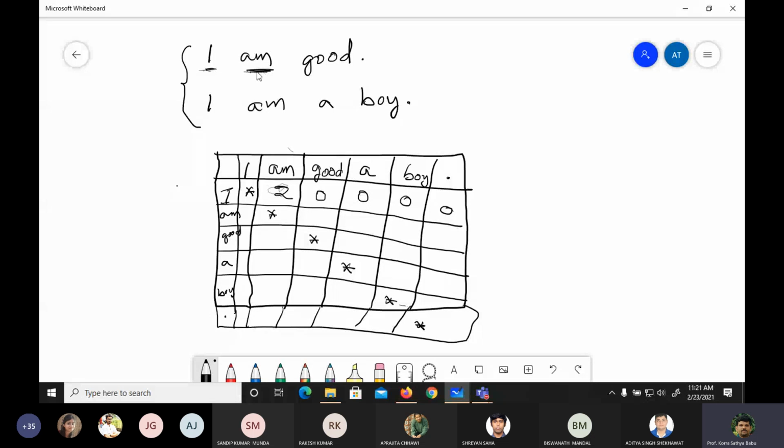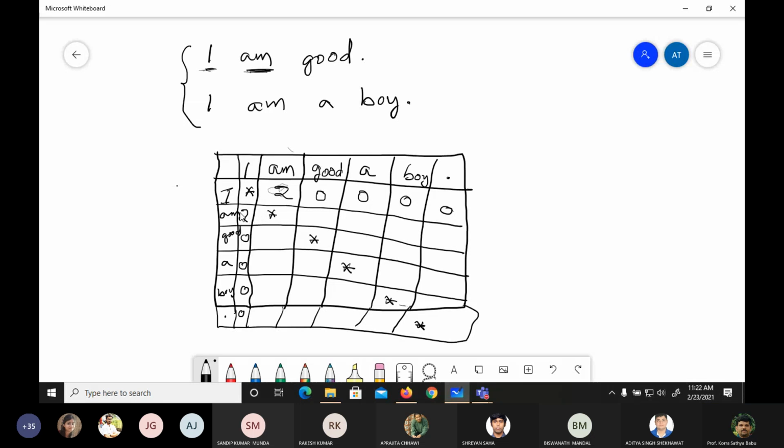If I take "am" as a target word, and the window size is 1, then either "I" or "good" can come. So "am I" also comes as "am I". Here also I am having "am I". So two words, so two is there, and the remaining thing is 0 definitely.